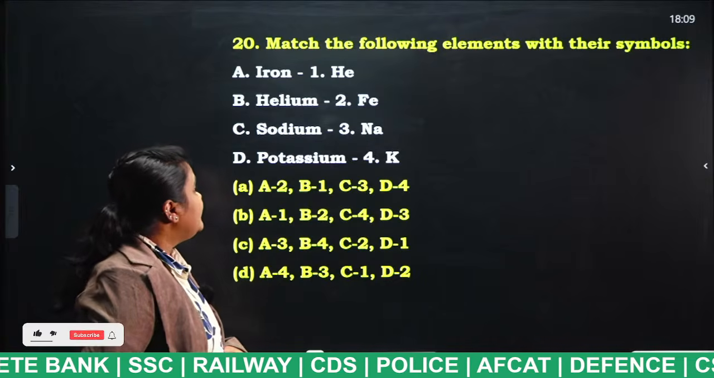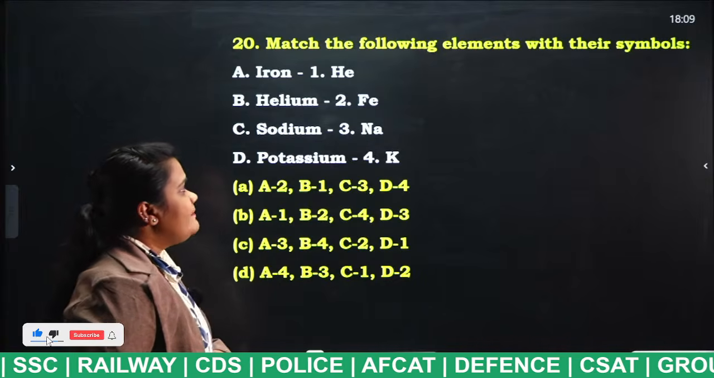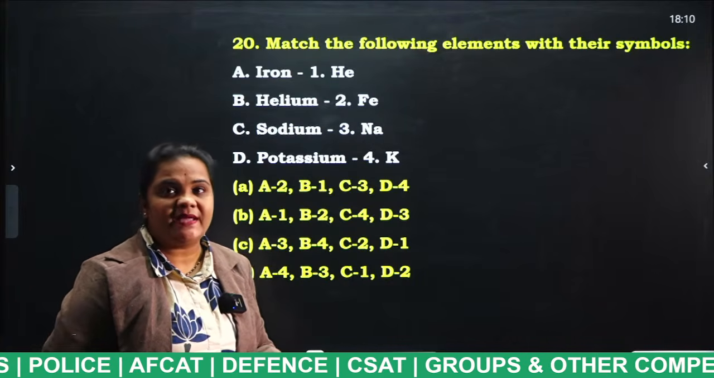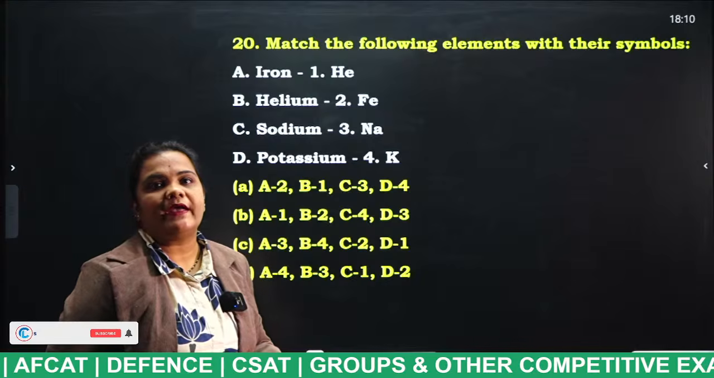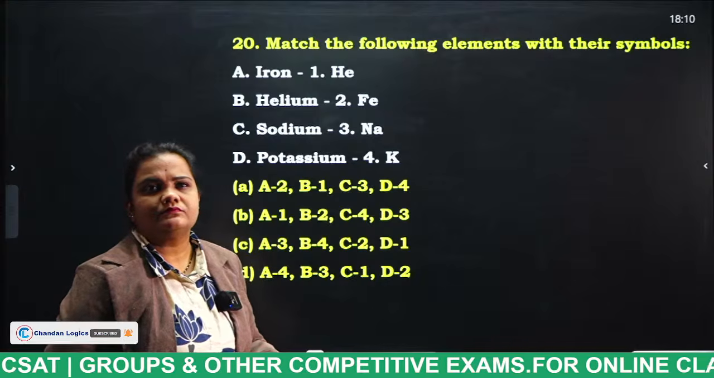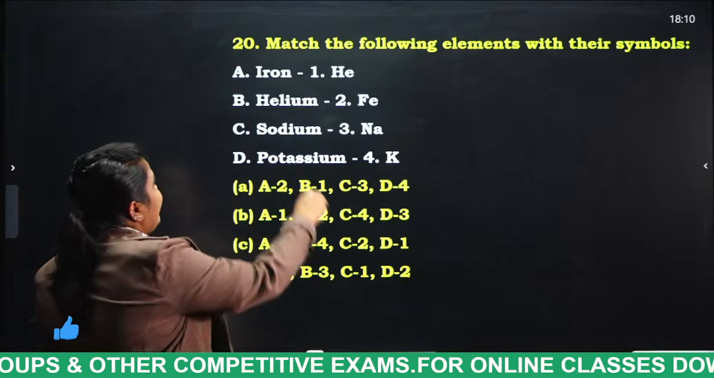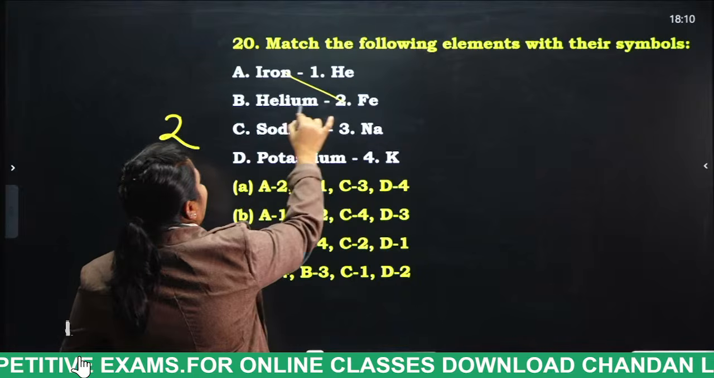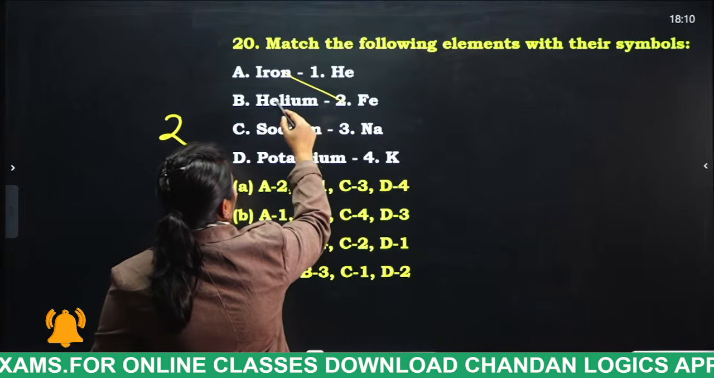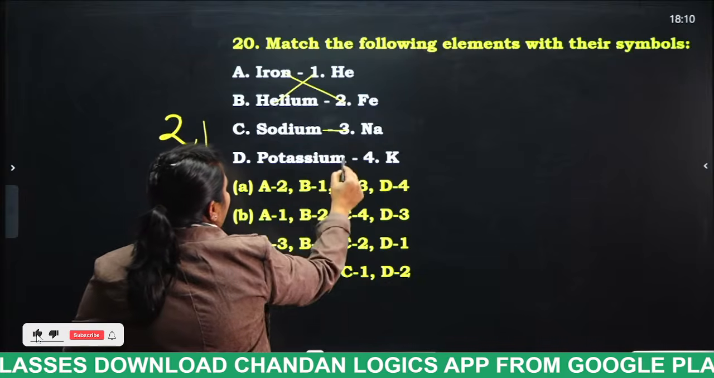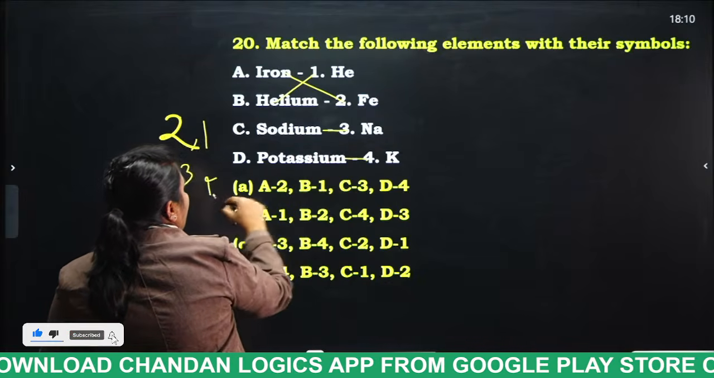Iron, helium, sodium, potassium. Match the elements with their symbol and even mention their atomic number. Iron is the atomic number for ferrous, so 2. Helium's chemical symbol is He, so 1. Sodium Na, potassium A. 2, 3, 1, 4. Okay, very good.